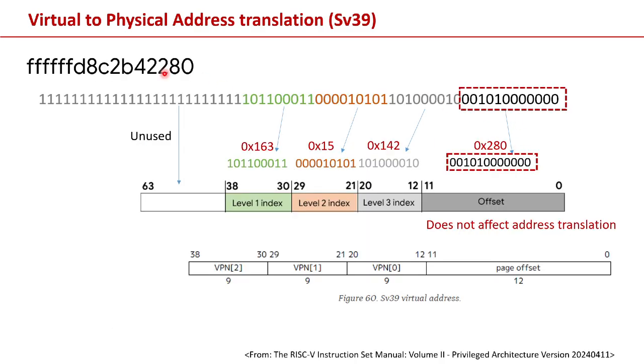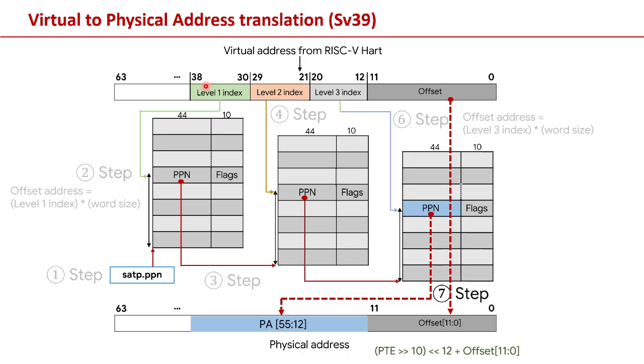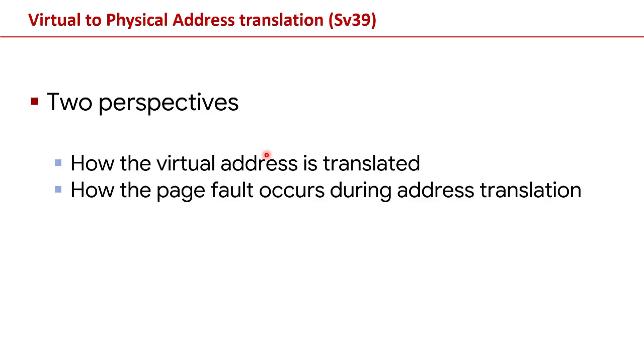280 comes from the 280 in the virtual address. And another piece of information is the physical address of the virtual address. This part comes from the PPN in the last level page table. This is the final stage to translate the virtual address into the physical address. Until now, you got to know how the virtual address can be translated into the physical address.